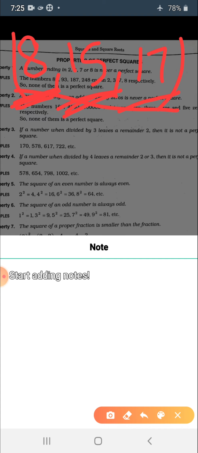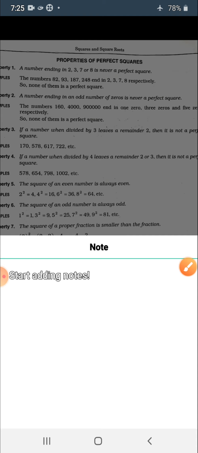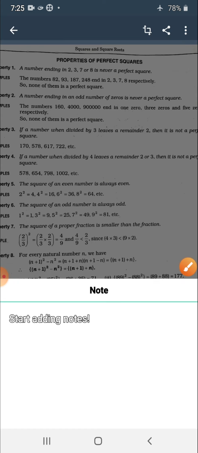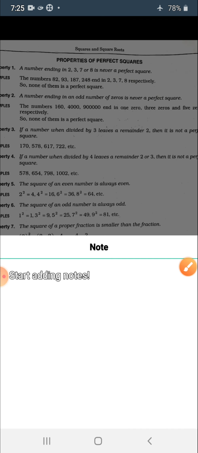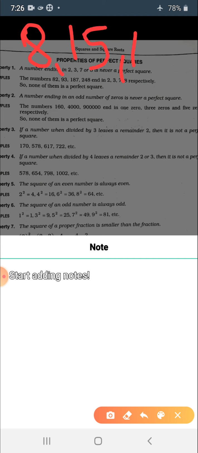Let's do it. The sum of squares of 8 and 15 we do first. You can calculate the squares. What numbers did we have? 8, 15 and 17.